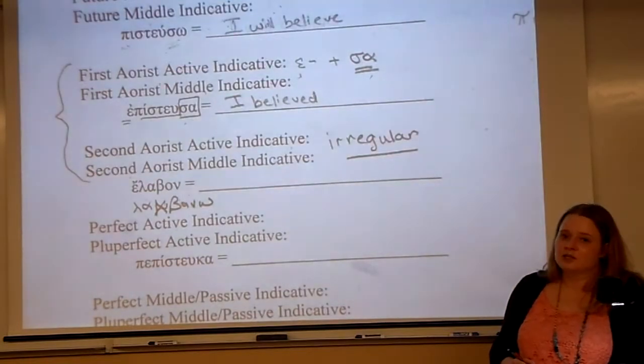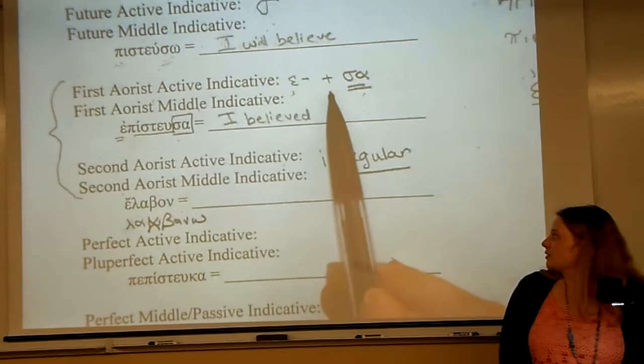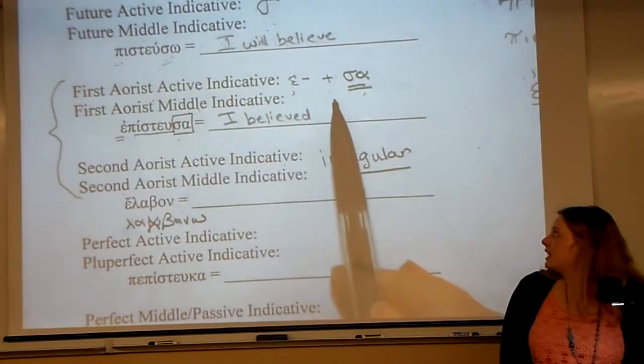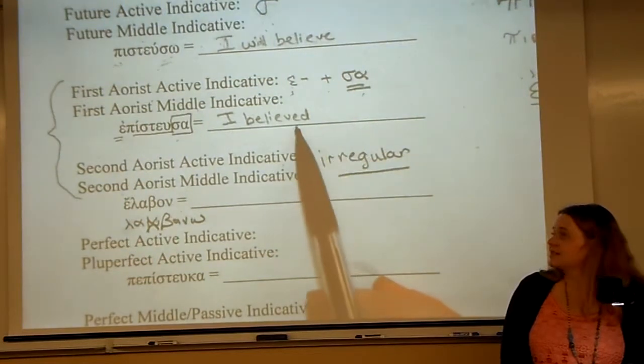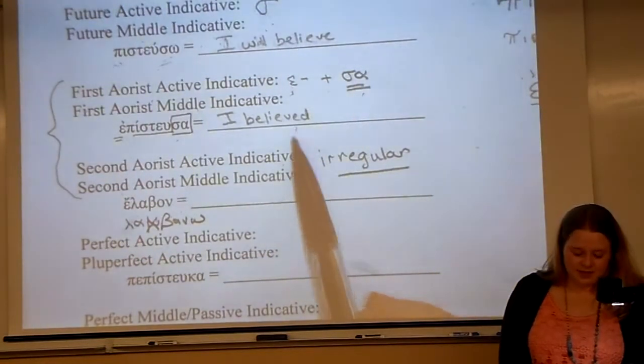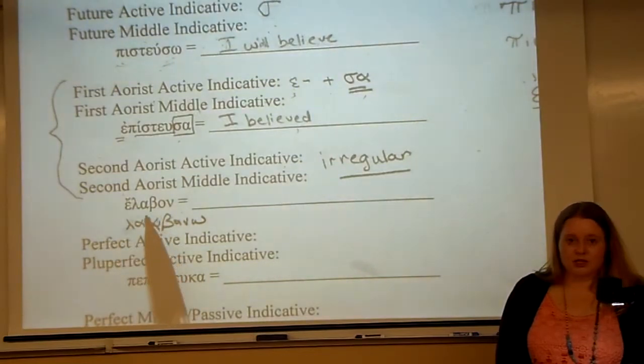You find them on the principal parts chart that has been uploaded to Foxtail. So these are the two for today, and these are their characteristics. That's what I would focus on. Epsilon augment and sa means you have a simple past. I believed. If you have a total stem change, an unrecognizable word, and several of these are very, very common.